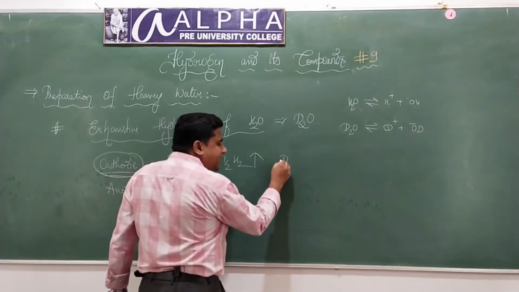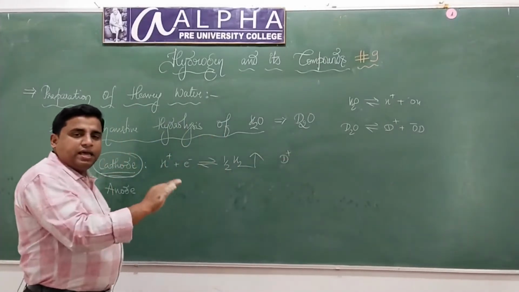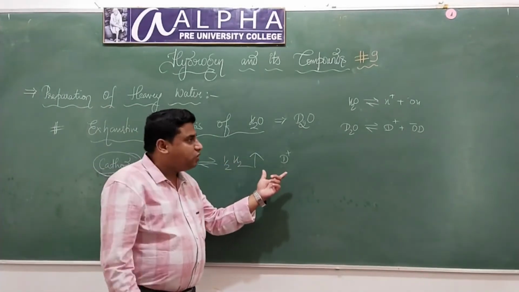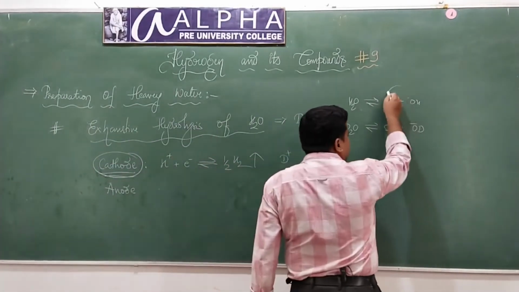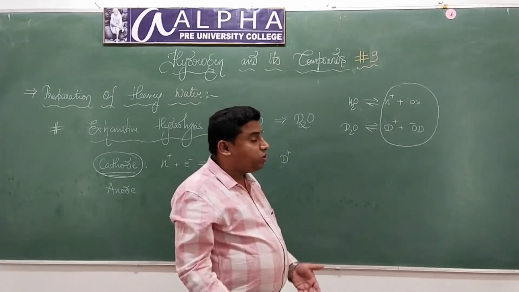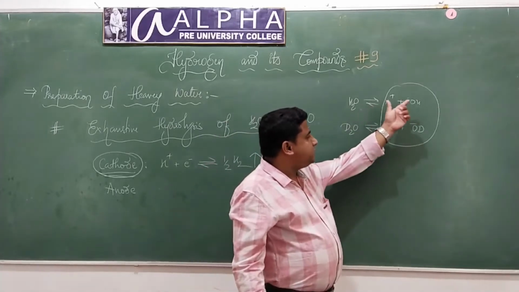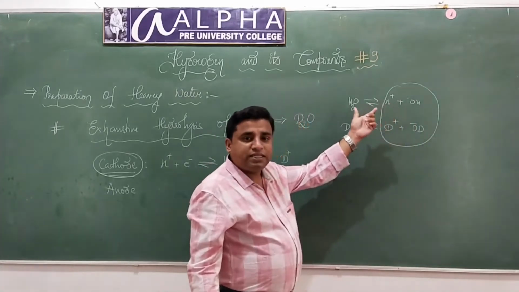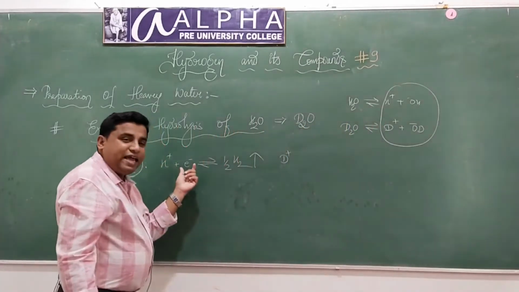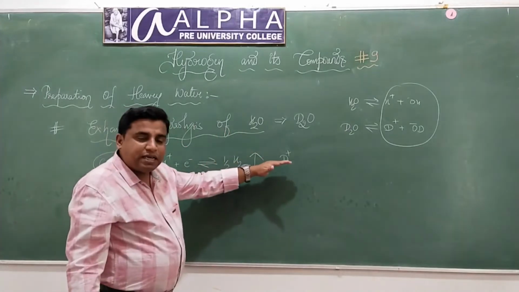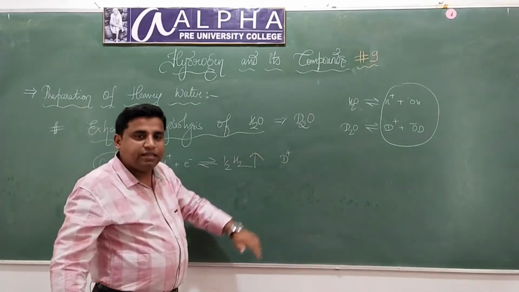Whereas D plus ions will remain in the solution. Nothing happens to D plus ion. This is the solution inside the cell. It consists of H plus ions, OH minus ions, D plus ions, and OD minus ions. Only H plus ion at the cathode will take an electron and hydrogen gas will be liberated, and D plus ions will remain in the solution in liquid form.